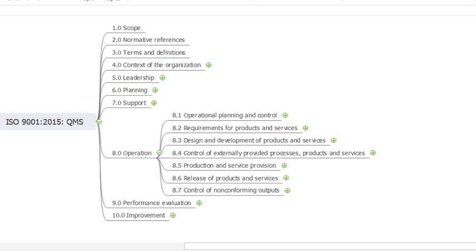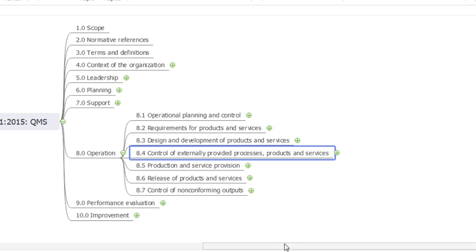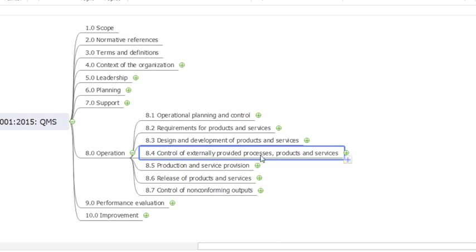Quality management system, ISO 9001:2015 standard. Till now we have covered up to 8.1, 8.2, 8.3. Now we are going to cover 8.4. 8.4 means control of externally provided processes, products and services.